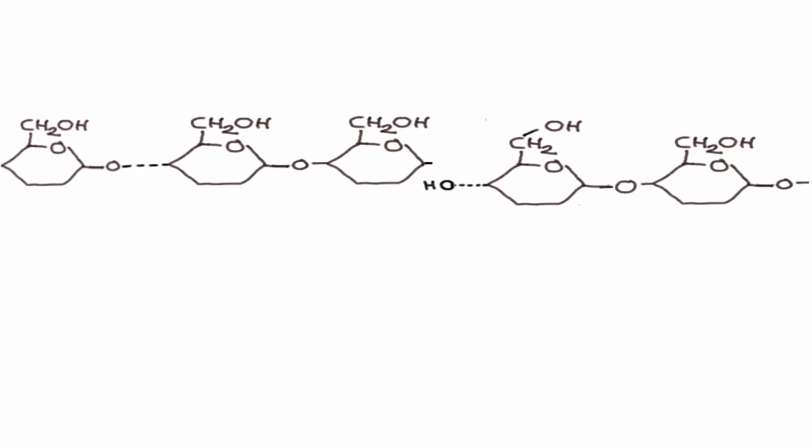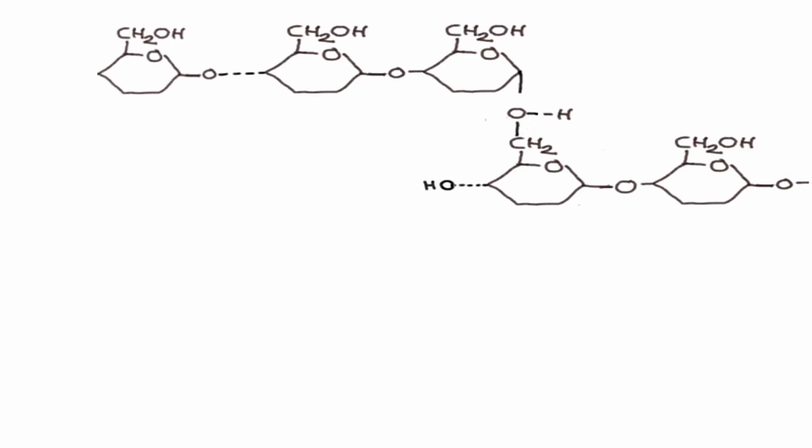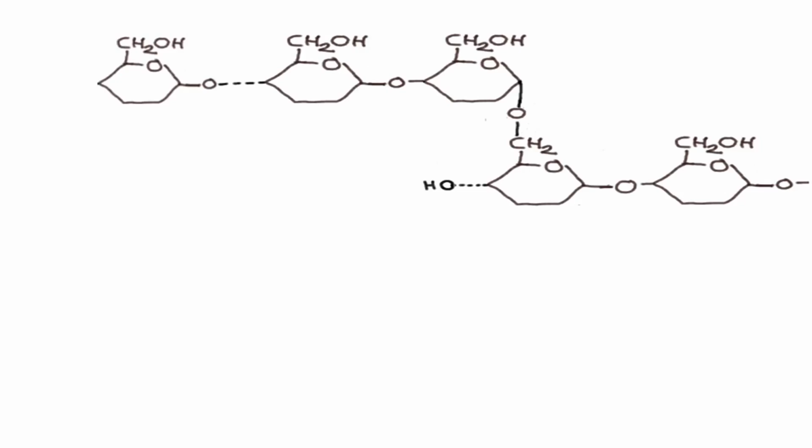So firstly the bond will break, and once the bond breaks, the hydrogen will go and get attached to this oxygen which belongs to the C4 carbon of the 10th glucose, so that there will be formation of a hydroxyl group, and now this 11th glucose along with the remaining fragment will go near the C6 hydroxyl group of the 7th glucose molecule. Now the bond in between this oxygen and hydrogen of this hydroxyl group will break, and there will be formation of a bond in between the C6 oxygen and C1 carbon of the 11th glucose. This is how branching takes place.